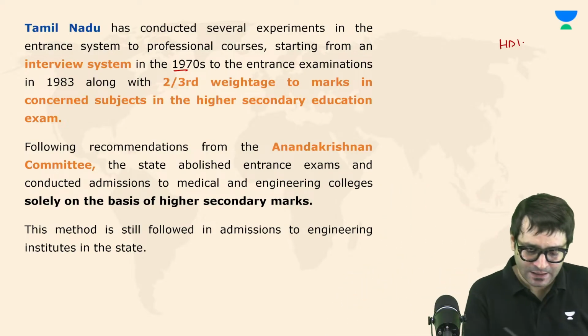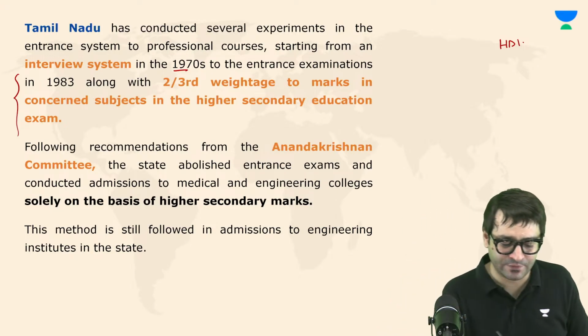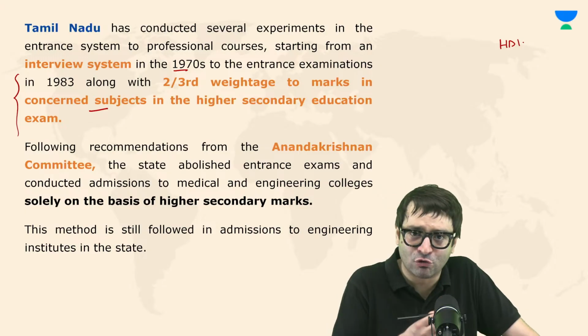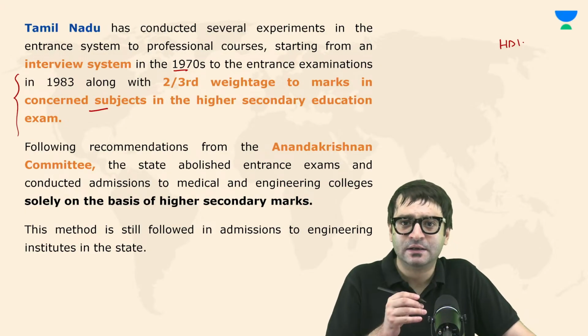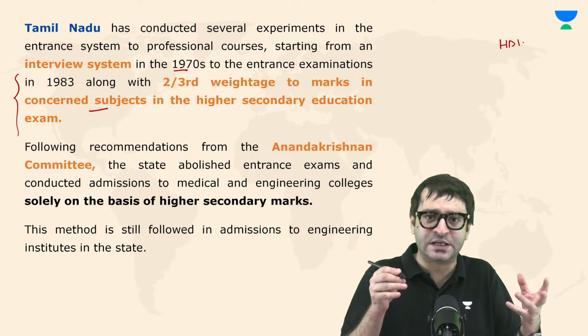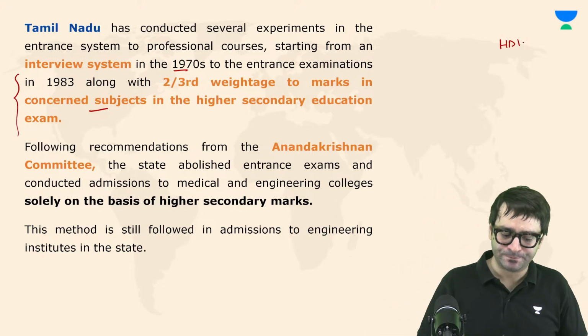And then in the 1980s, two-third weightage used to be given to concerned subjects. For example, how you have performed and scored in physics, chemistry, and biology would determine this. Two-third weightage would be given to these subjects, on the basis of which, together with the interview, it would be determined whether you can become a doctor or not.